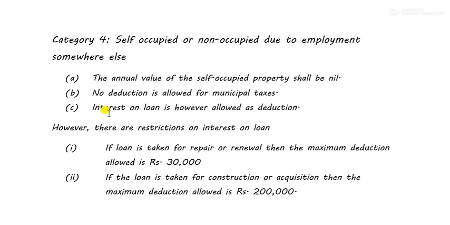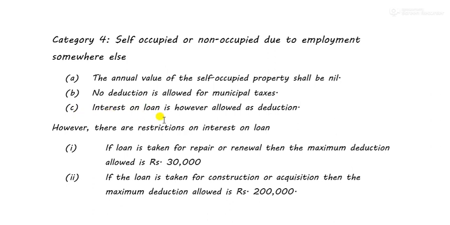Rest any other deductions or expenses are not allowed. 30% standard deduction is not allowed because the net annual value is zero. So whenever you start your problem with self-occupied property, you can start your sums from net annual value, because before that gross annual value is zero, municipal tax is zero, so net annual value will also be zero.